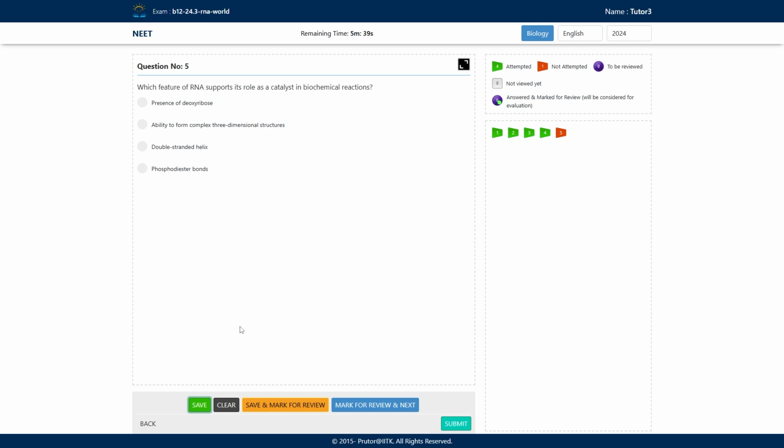We know that the presence of deoxyribose and double-stranded helix are features of what? It's the feature of DNA. This RNA is single-stranded, and what it can do is form these three-dimensional complexes, and this supports its role as a catalyst in biochemical reactions. So the answer is option number second, that is the ability to form complex three-dimensional structures. Let's save it.